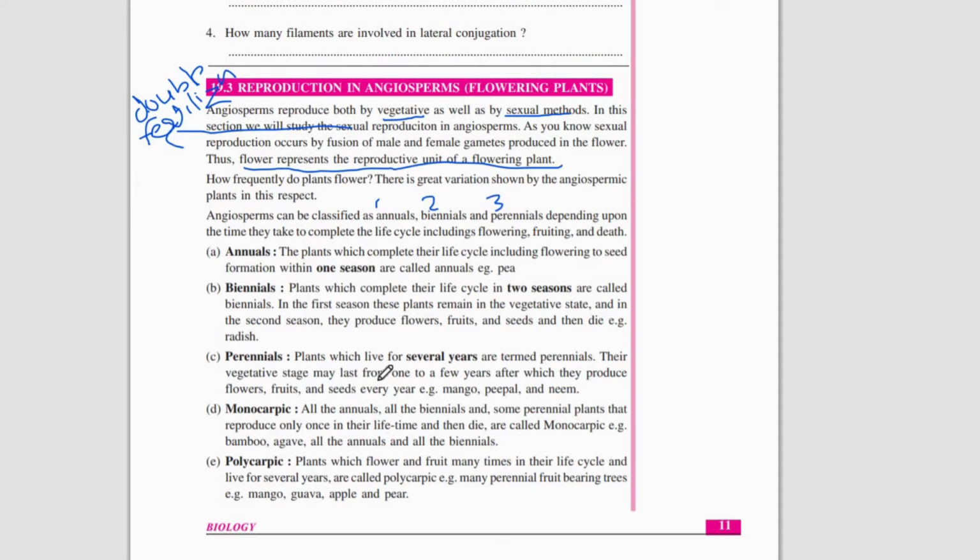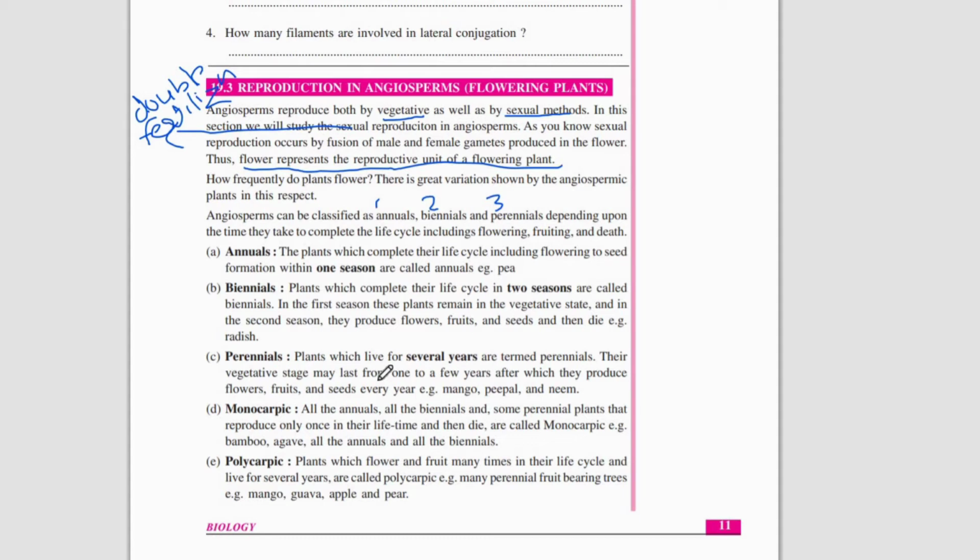Their vegetative stage may last from 1 to a few years, and after that they will start producing flowers, fruits, and seeds every year. An example is mango. It will take some time to grow up, and till then it is only in its vegetative state. When it reaches a particular stage of maturity, it will start producing flowers, and mango will start to be produced. That is what happens in mango trees and others.